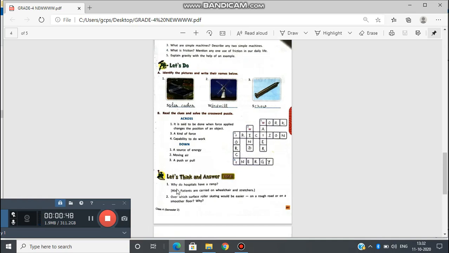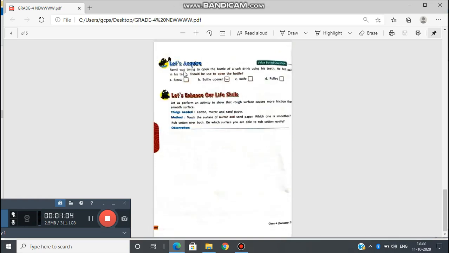Okay. Now, why do hospitals have a ramp? Learners, I am sending the PDF of these questions also. You have to do them in your science notebook. Okay. Romil was trying to open the bottle of a soft drink using his teeth. He felt pain in his teeth. What should he use to open the bottle? Screw, bottle opener, knife or pulley? What should he use? Bottle opener.